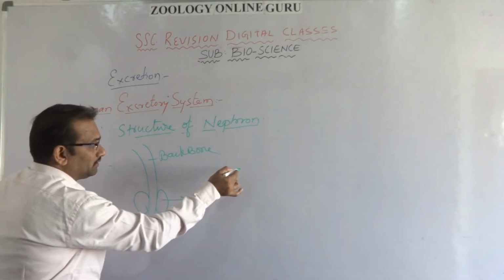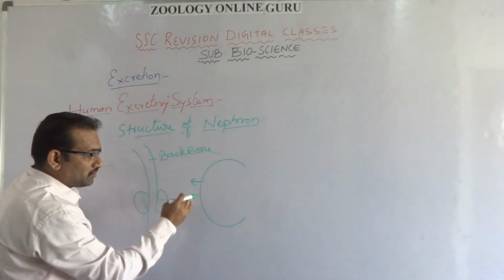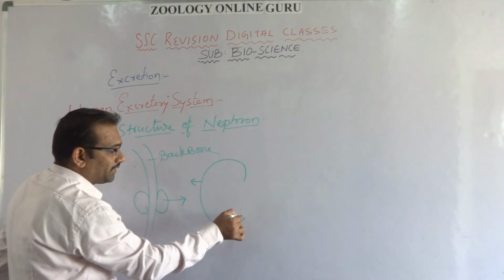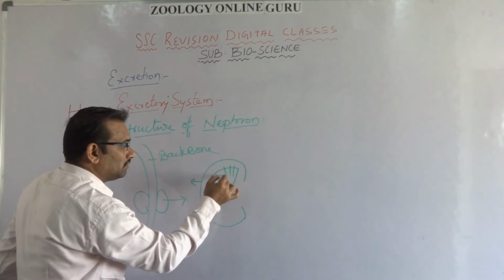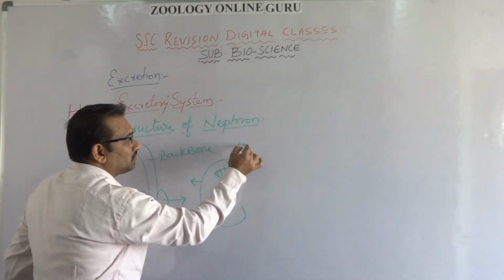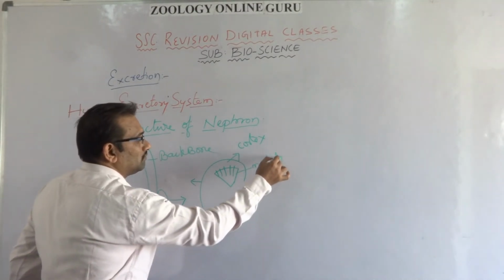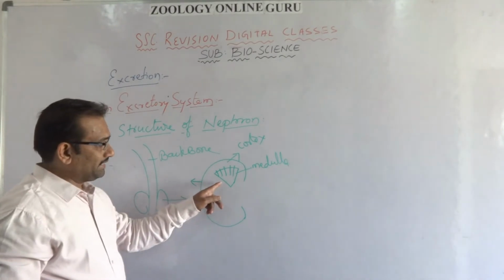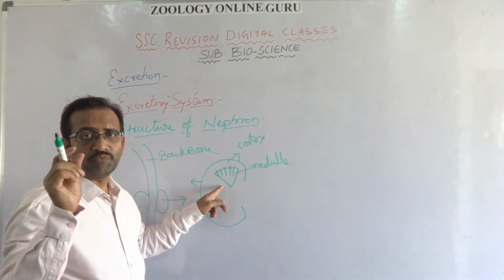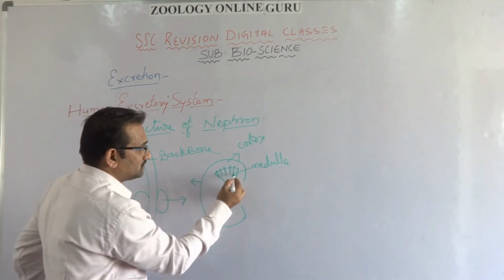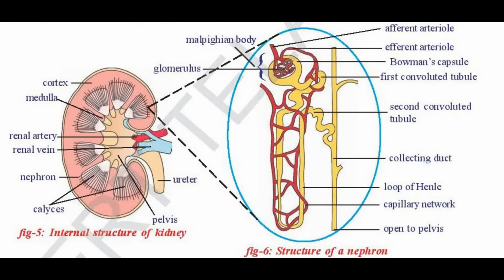Each kidney has two ends, this is the convex end and this is the concave end. Inside there are two parts, cortex and medulla. The calyces contain the smallest microscopic thin tubular structures called nephrons.